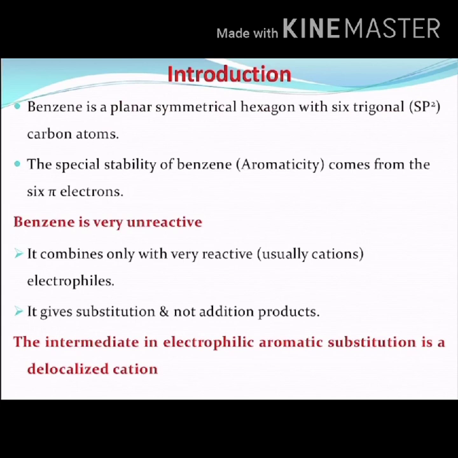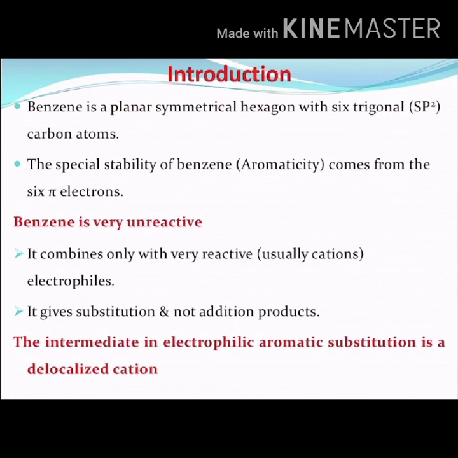Benzene is a planar symmetrical hexagon with 6 trigonal carbon atoms. So the benzene is in an sp2 hybridized state. The special stability of benzene, what we call aromaticity, comes from the 6 pi electrons.